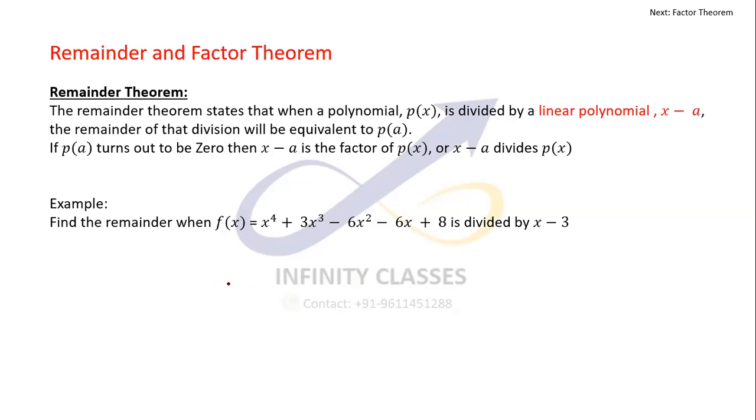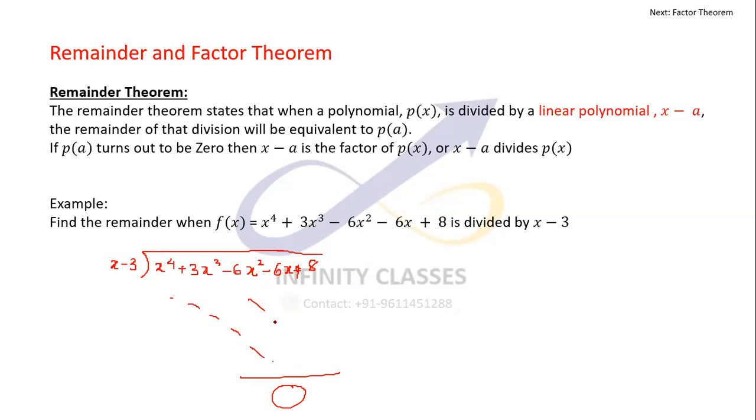Now the usual process would be that I will be writing out x minus 3 divided by this long polynomial, x power 4 plus 3x cube minus 6x square minus 6x plus 8, and I'll be trying to solve it by the long division method. Ultimately, I'll get some remainder. The beautiful part is that I need not do all these things because of the remainder theorem.